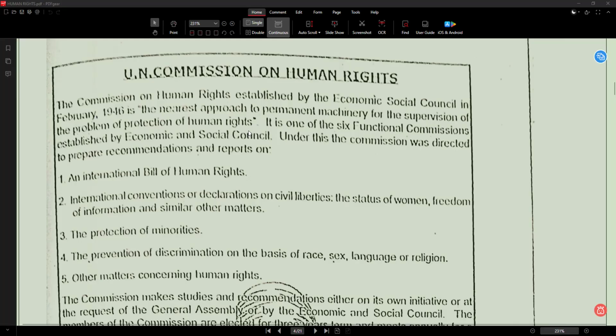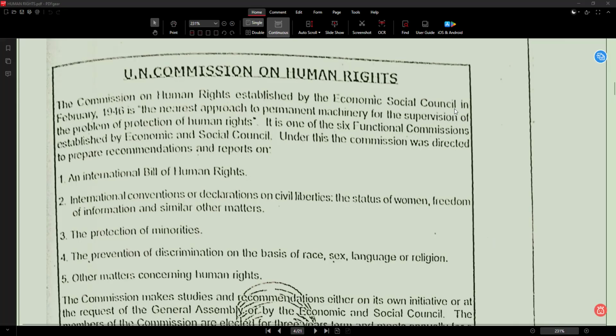So commission, what does commission mean? Commission means a group formed for a specific purpose. That is commission. Human rights means basic rights of the people. Established means already created or formed by the Economic Social Council.